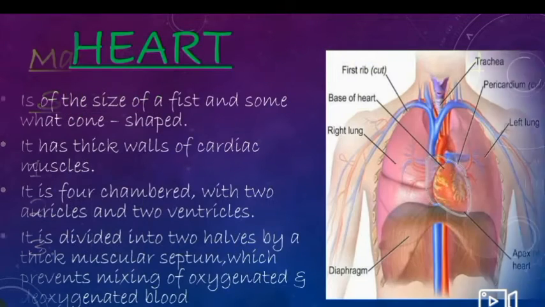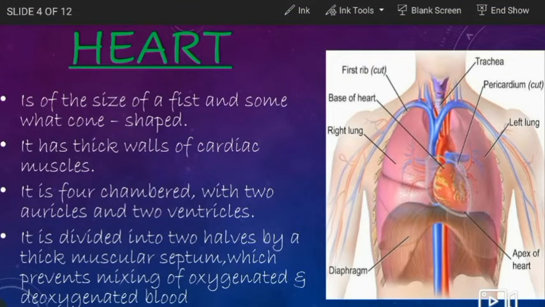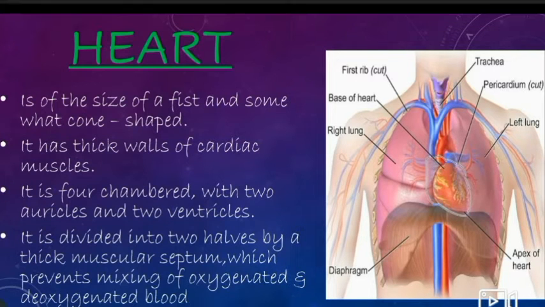So now let's move to the next topic, which is the heart. So heart is the size of a fist and somewhat cone-shaped. It has thick walls of cardiac muscles, which means that the heart is made up of the cardiac muscles. It is four-chambered with two auricles and two ventricles, and we are going to learn about them later on. It is divided into two halves by a thick muscular septum, which prevents mixing of oxygenated and deoxygenated blood.